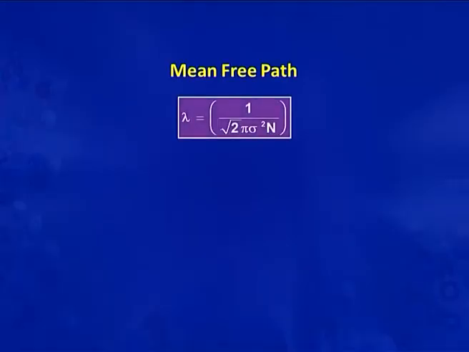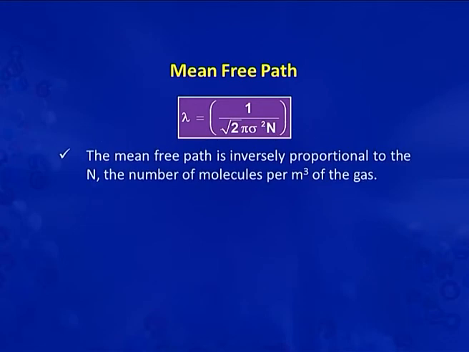So, the equation for mean free path is lambda is equal to 1 by root 2 pi sigma square into N. From this expression it is clear that the mean free path is inversely proportional to N. What is N? N is the number of molecules per meter cube of the gas.